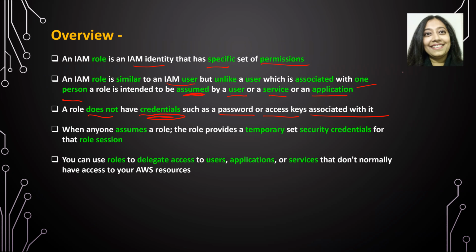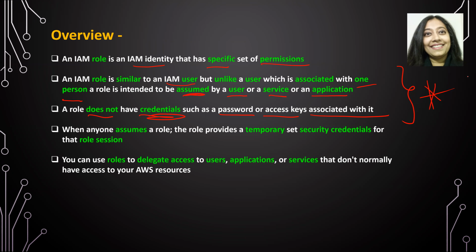So these two lines are absolutely critical. They could come as an interview question, or as one of the questions in your certification, as to what is the difference between an AWS user and a role. So a couple of key differences here.